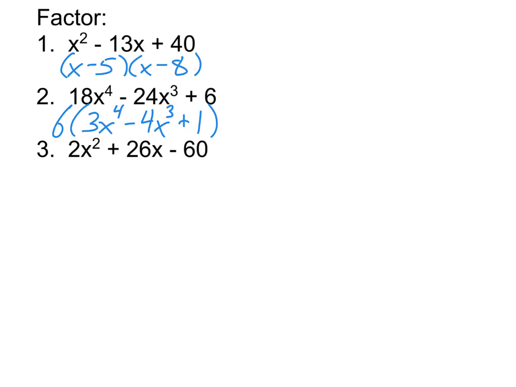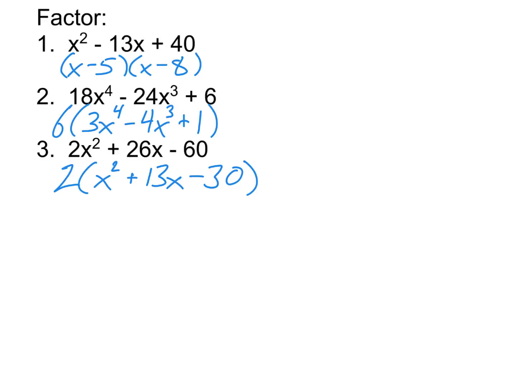All right, now for number 3. Again, I ask, can I divide everything through by something at the start? In this case, yes. In number 3, I can divide everything through by 2. So we're going to go ahead and do that first. We end up with 2, then we do 2x squared divided by 2. Well, that gives us 1x squared, and 1x squared is just x squared. The plus stays there. 26 divided by 2 is 13, that's going to be 13x. The minus stays there. 60 divided by 2 is 30. So now I have that.